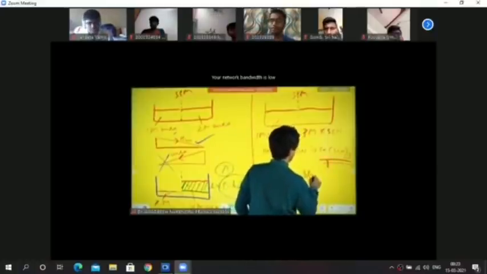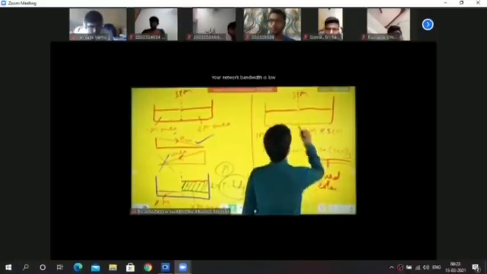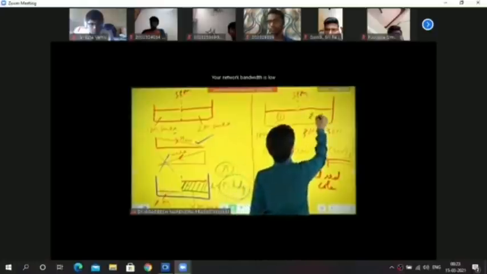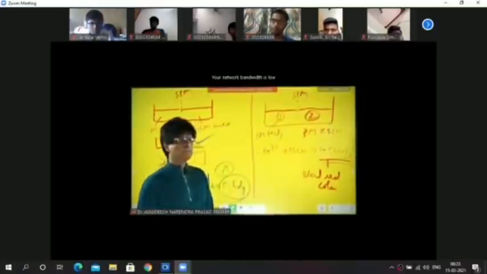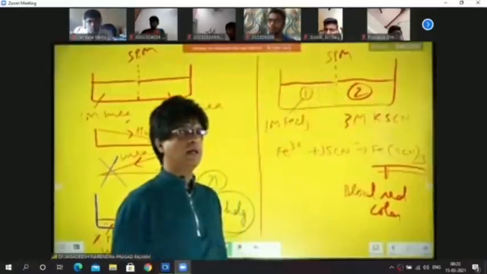So this is basically blood red in color. This is container number 1, container number 2. My question is that where will the blood red color form? In the container number 1 or 2? In which container?